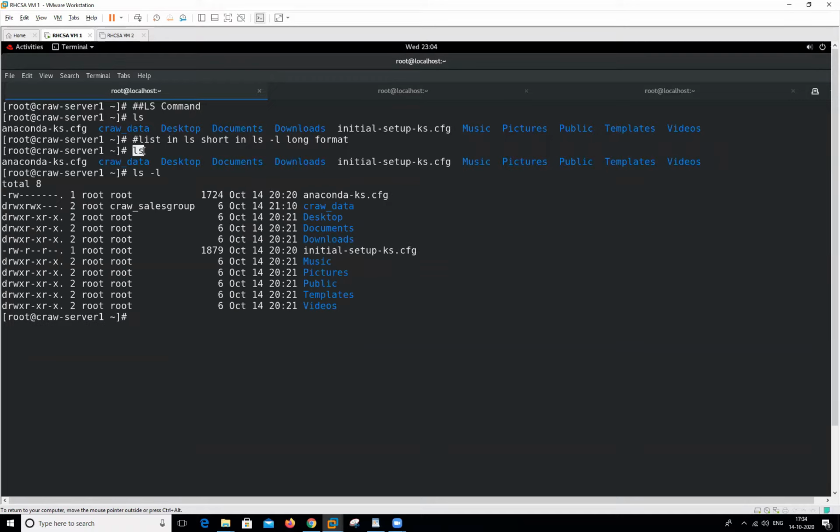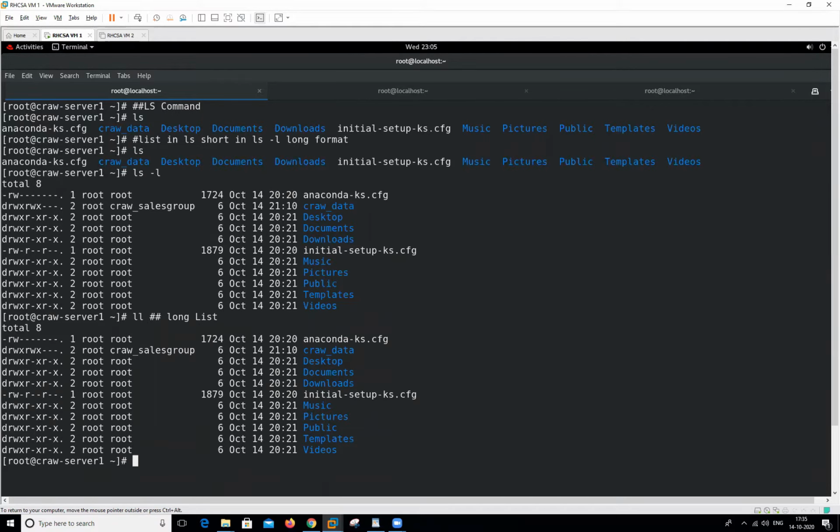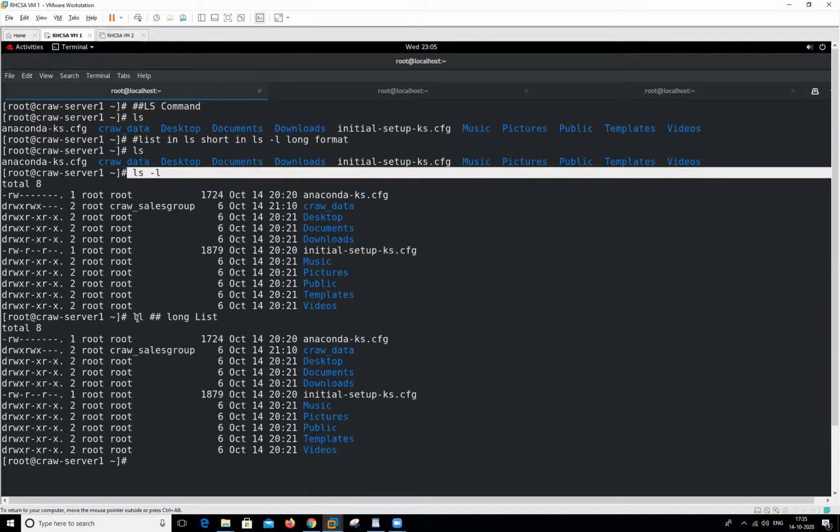So this is called a short list: it lists all the files and folders in a short format, and this command will show you all the files and folders in a long format. So this is called short list, this is called long list. We can also use this one, which is also called a long list. This one and this one both are the same.